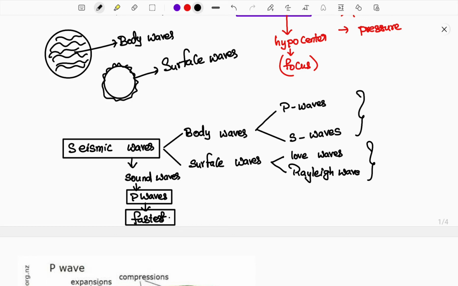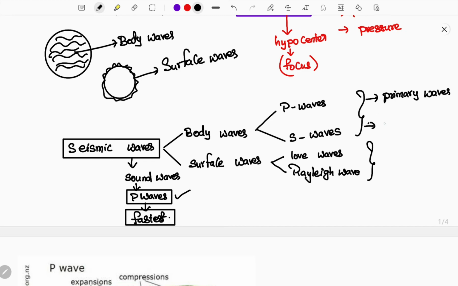Now see here, I will provide one thing. These P waves are important in detecting the earthquake. Do you know that when an earthquake occurs, the waves that help you first detect the earthquake are none other than P waves? So this is very important. These are the waves that travel fastest and reach the surface first. So this is called the primary wave. Now you know why it is called the primary wave.